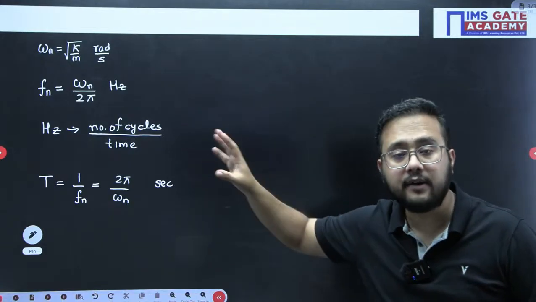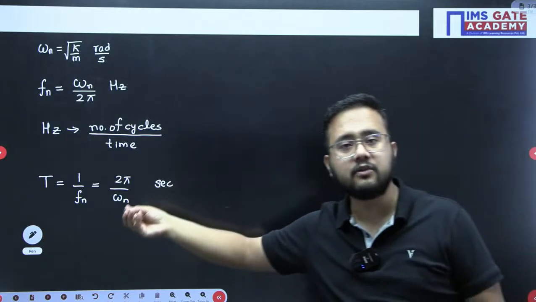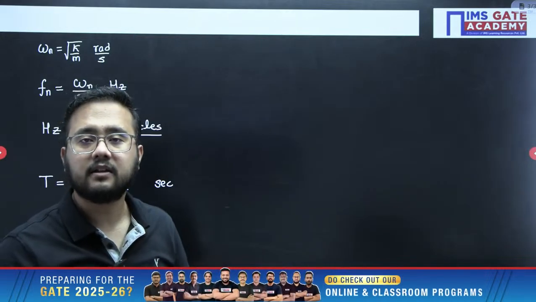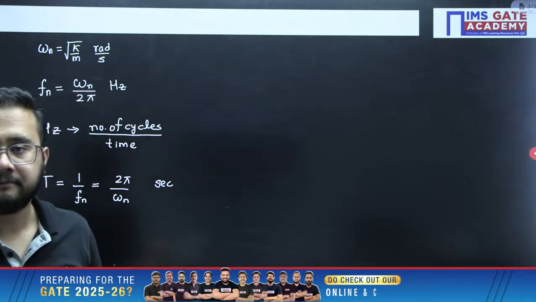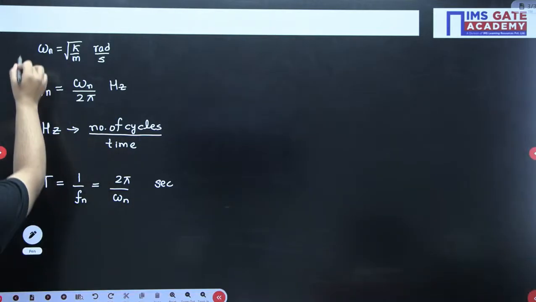Frequency is the number of cycles per unit time, and the SI unit of time is second only. So in 1 second, how many cycles does it have? That is what we need to calculate. Any of the parameters they might ask, so these relations are very, very important.